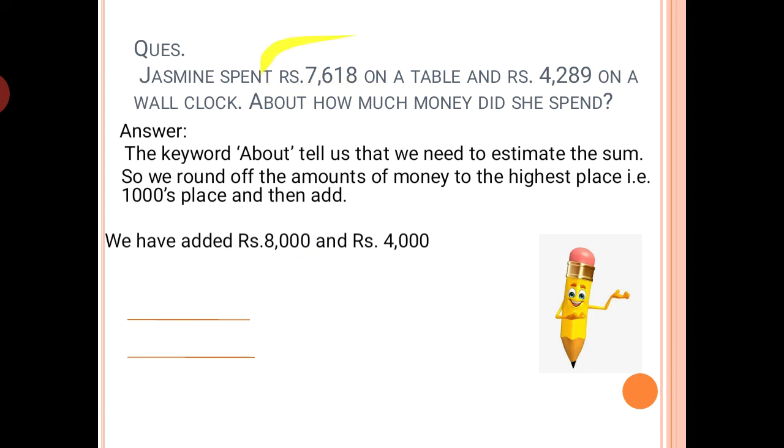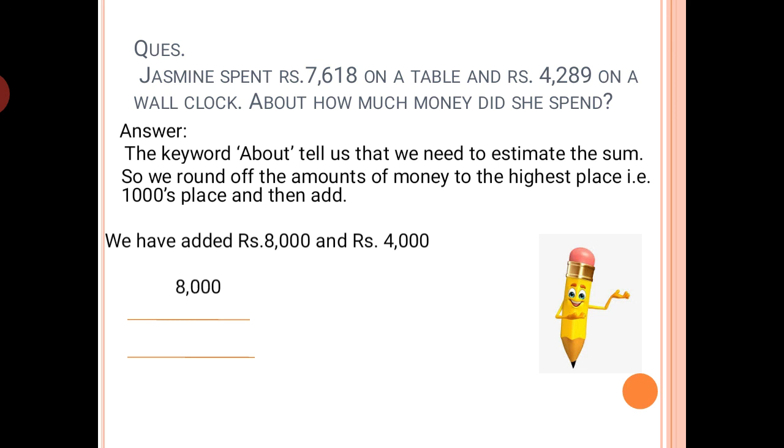Yes, because 7618 is nearest to 8000, and 4289 is nearest to 4000. So both the numbers have been rounded off. Now the next step is to add both the numbers.